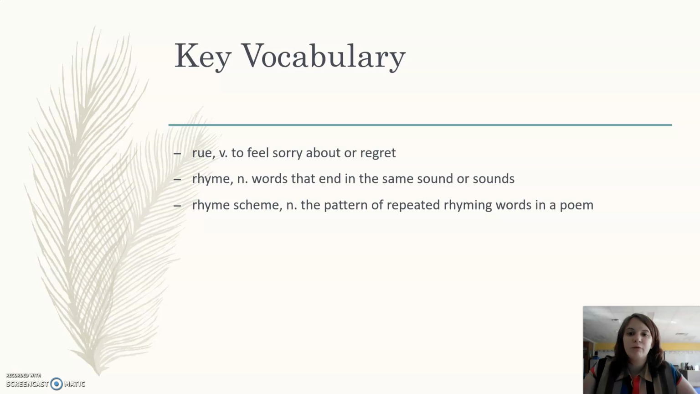Some key vocabulary. We have rue, which is to feel sorry about or regret. Rhyme, words that end in the same sound or sounds. And a rhyme scheme is the pattern of repeated rhyming words in a poem.